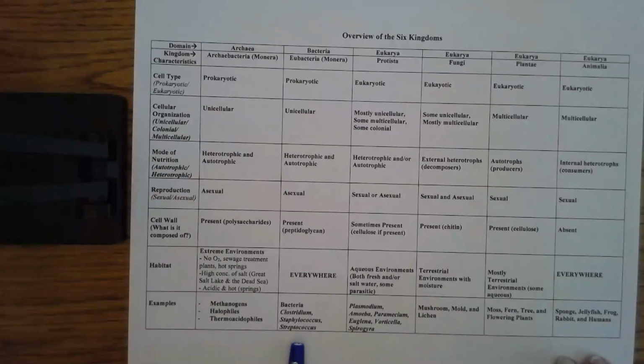So these are some specific genus names of bacteria and protists that are the ones that are in italics. Okay, so Clostridium, Staphylococcus, and Streptococcus, specific genus names of bacteria. And then all of these are specific genus names of protists. And we're going to talk about what a genus is. And then just some common names here. Okay, so we're going to use this chart all year long. Let me know if you have any questions.